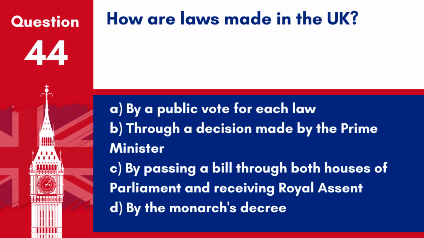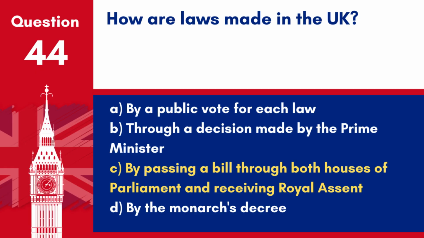Question 44. How are laws made in the UK? A. By a public vote for each law. B. Through a decision made by the Prime Minister. C. By passing a bill through both Houses of Parliament and receiving royal assent. D. By the monarch's decree. Answer: C. By passing a bill through both Houses of Parliament and receiving royal assent.